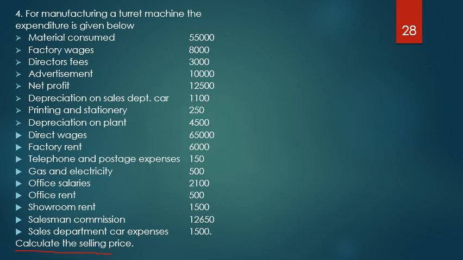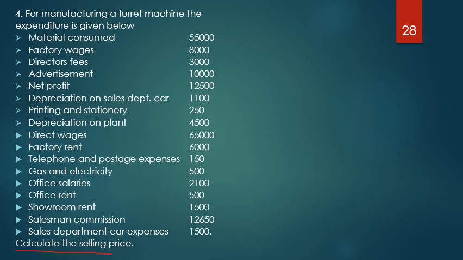How do I calculate the selling price? Procedure is the same. First calculate the prime cost, then the factory cost, then the office cost, then the total cost, and finally add profit to that and get the selling price. The procedure will not vary, but till now we have discussed problems wherein the values were directly given. Here values are not directly given, a listing is given.